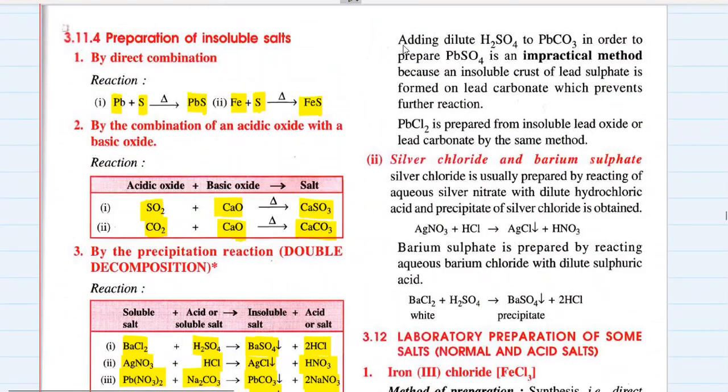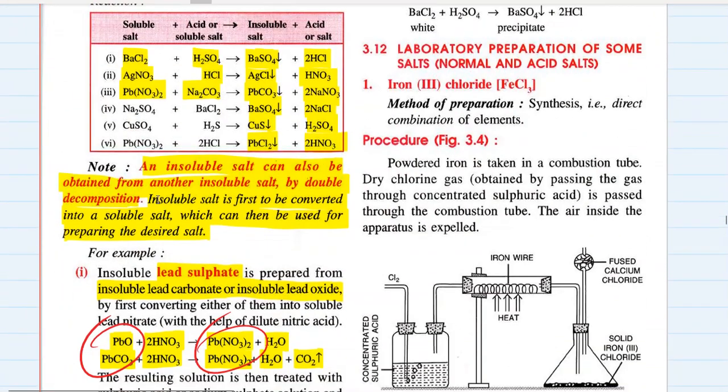Adding dilute H2SO4 to lead carbonate in order to prepare lead sulfate is an impractical method, because an insoluble crust of lead sulfate is formed on lead carbonate, which prevents the further reaction. So this question might be asked: why is sulfuric acid not used to prepare lead sulfate from lead carbonate?